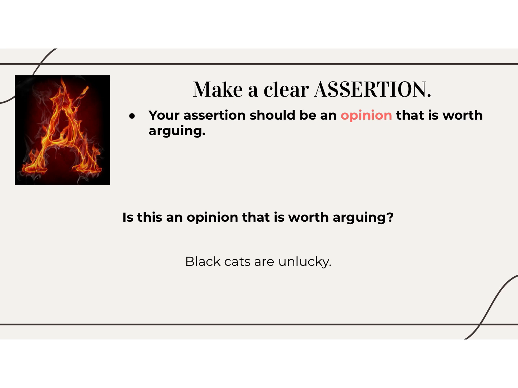Black cats are unlucky. Well, this is an opinion, but is this really worth arguing? Most people are going to look at that and think, of course, that's a superstition. Black cats are not actually unlucky unless you're superstitious. No. Most people are not going to want to argue that.